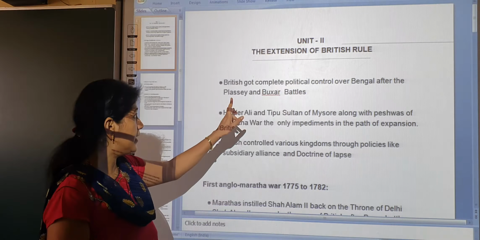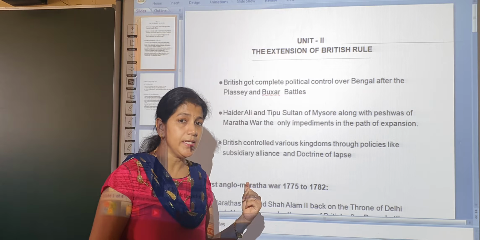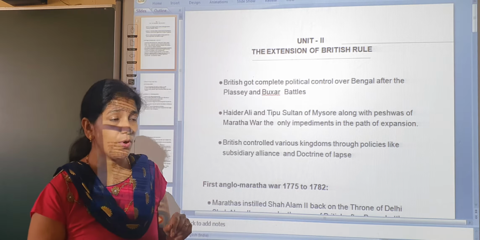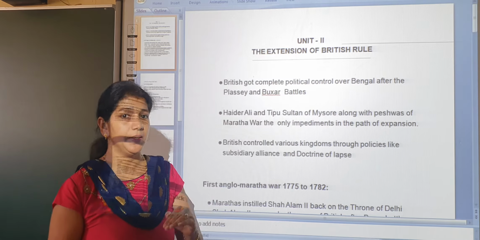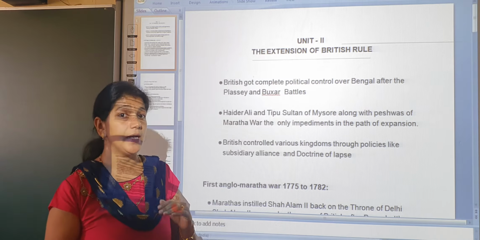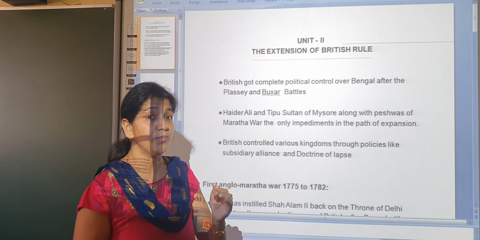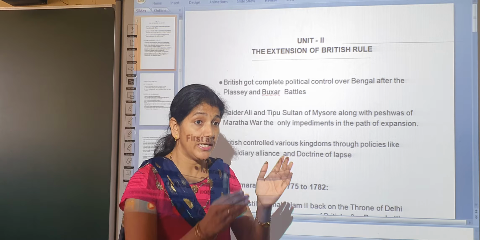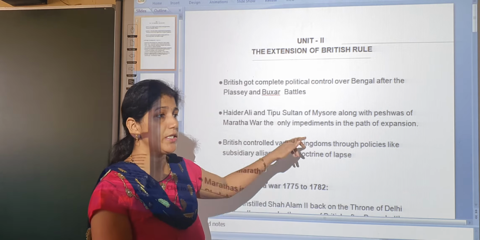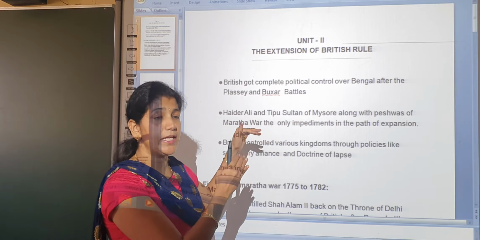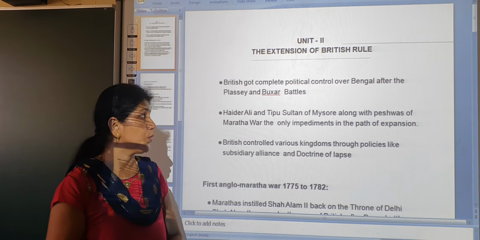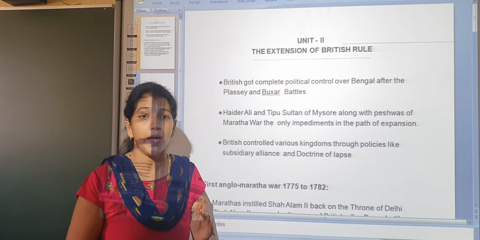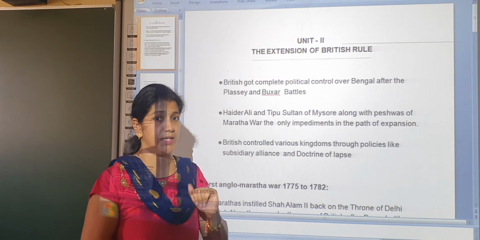First of all, you already learned the Plassey and Buxar Wars. The Plassey War was fought in 1757 between Siraj-ud-Daulah and the British. And the Buxar War was fought between the British and Mir Qasim, a combined force, in 1764. The result of the two wars was also an effect of the expansion of British rule. The British got complete political control over Bengal after the Battles of Plassey and Buxar.